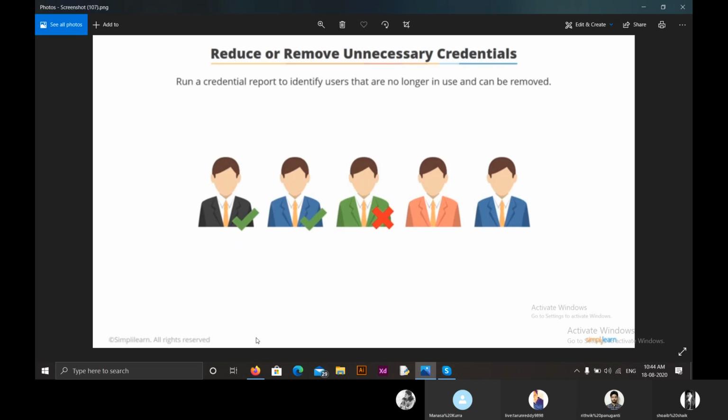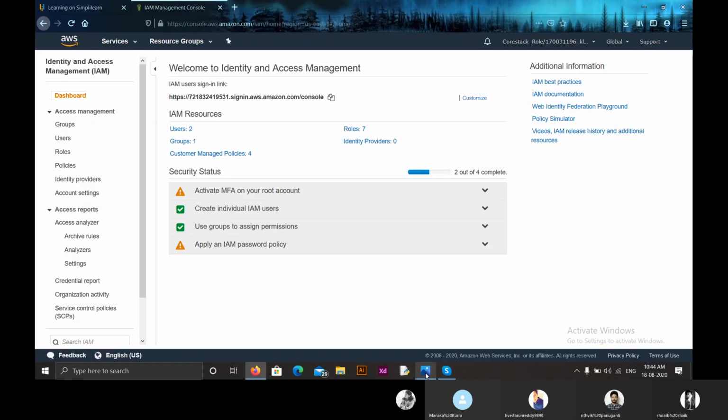And the last one is we have to reduce or remove unnecessary credentials, or people who haven't logged in so far or who have no access to our credentials. So those are the best practices, and I hope everyone is clear. If you have any doubts, you can ask me now.